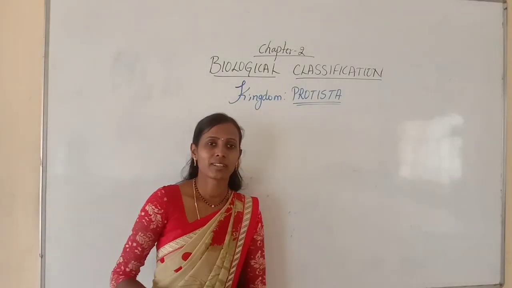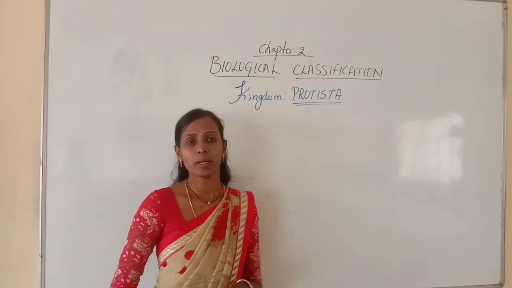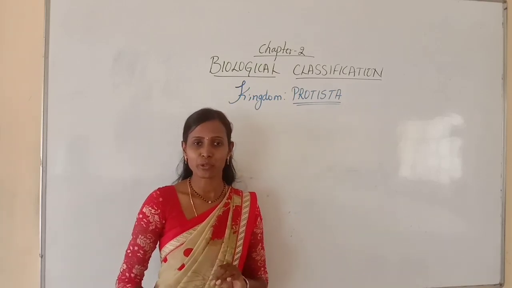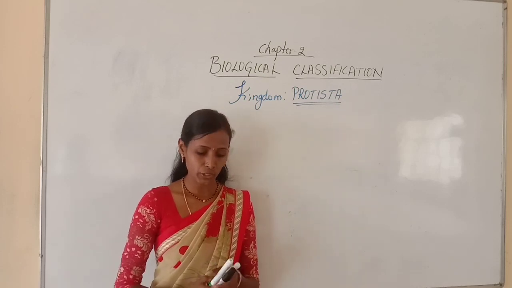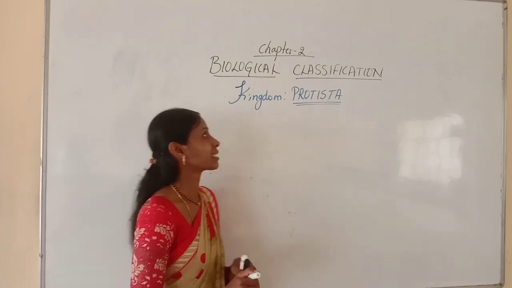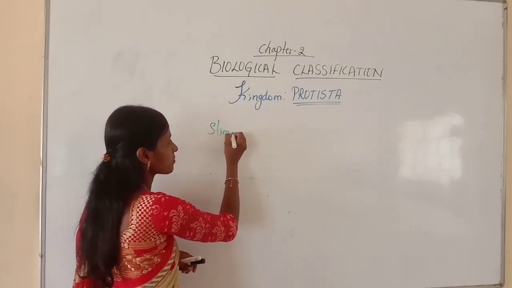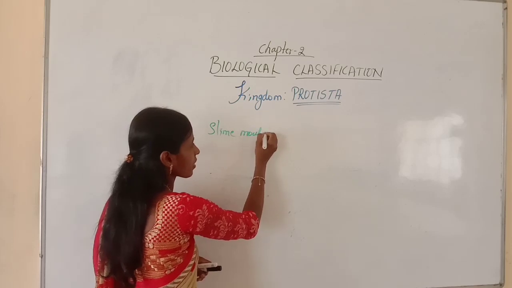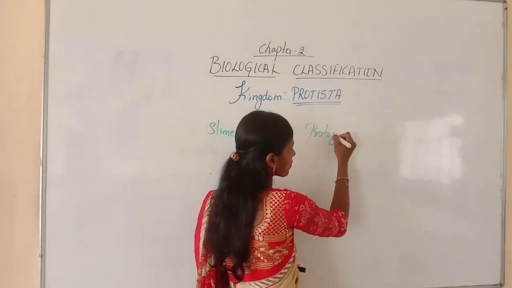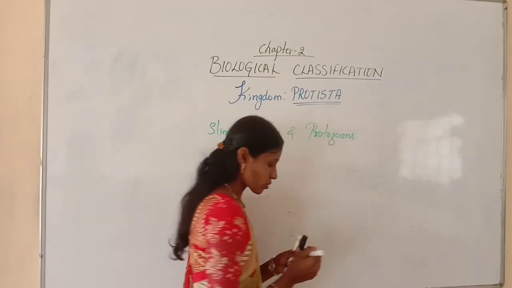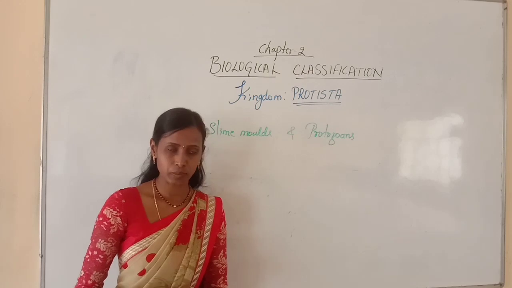Welcome back, students. So in the previous class we have completed three divisions under kingdom Protista. We have completed Chrysophyta, Pyrrophyta and Euglenoids. Now we will continue the remaining divisions under the kingdom Protista. So there are slime molds and protozoans. These are the two divisions which we have left in the previous class.